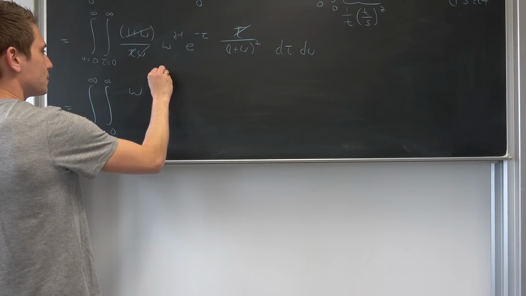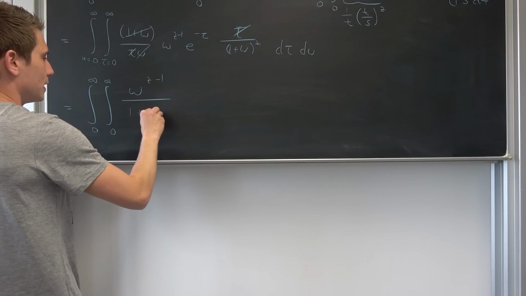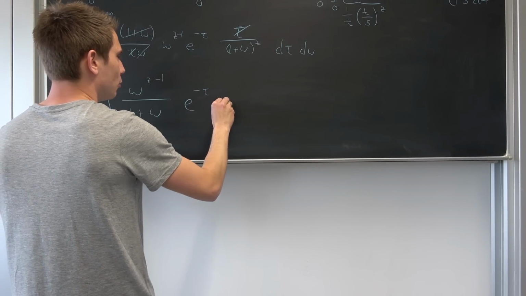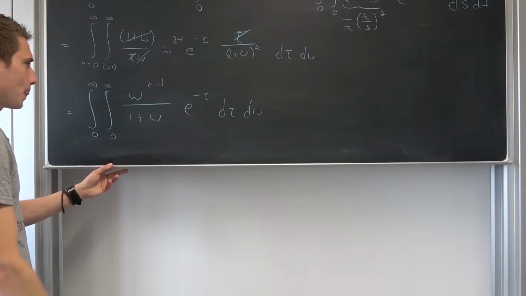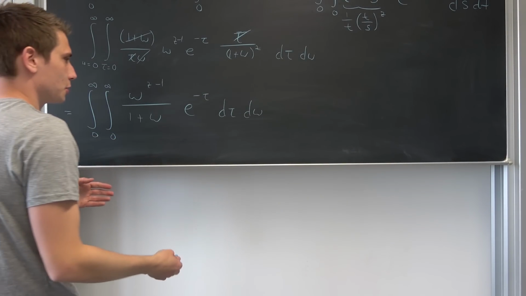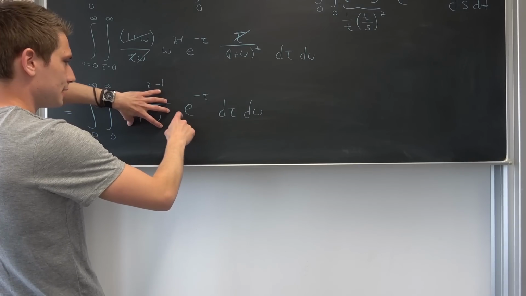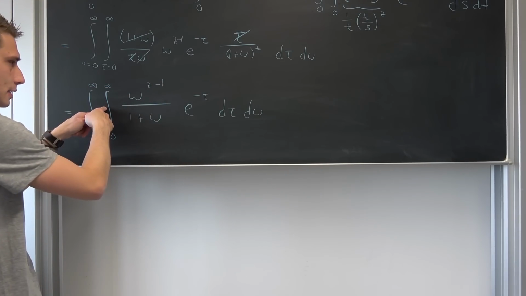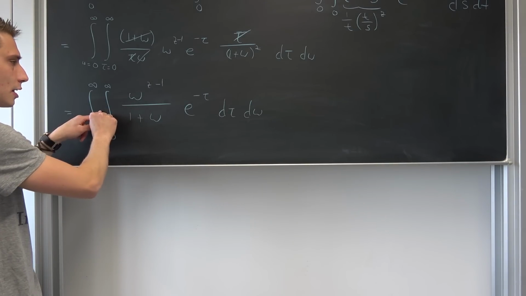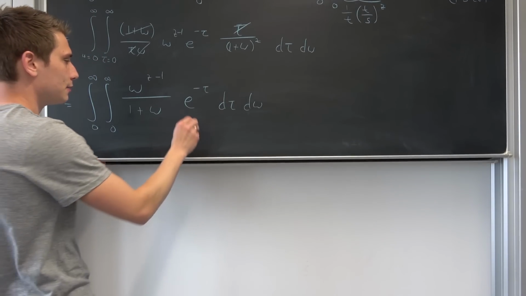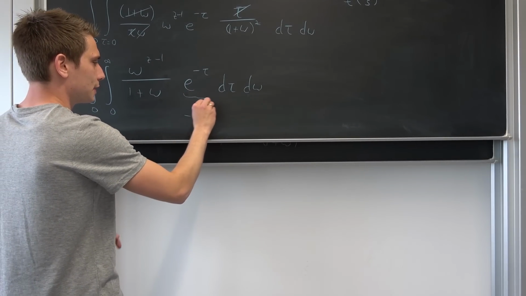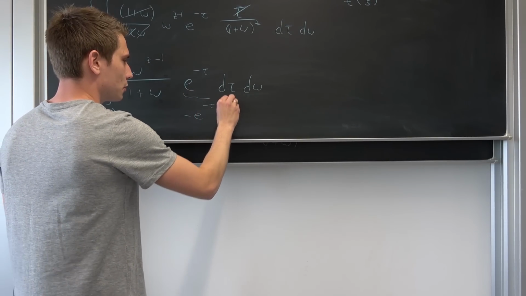Omega to the z minus 1th power over 1 plus omega, e to the negative tau power d tau d omega. Now you can Fubini this once again. So this chunk right here is independent of tau. You can bring it to here, also this differential, and then you integrate e to the negative tau with respect to tau, leaving us with, on this integral, negative e to the negative tau from 0 to infinity.